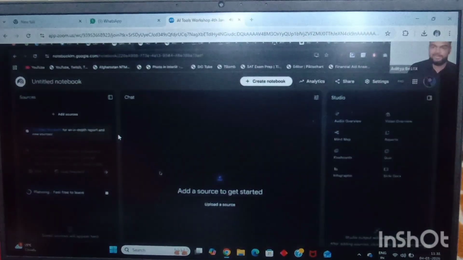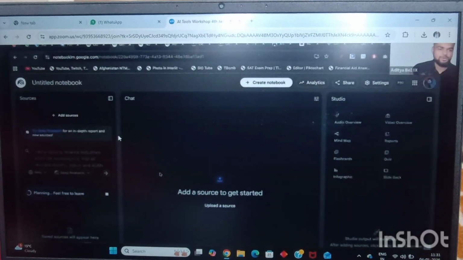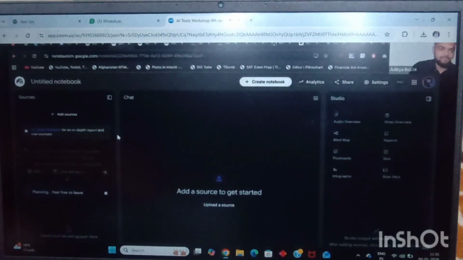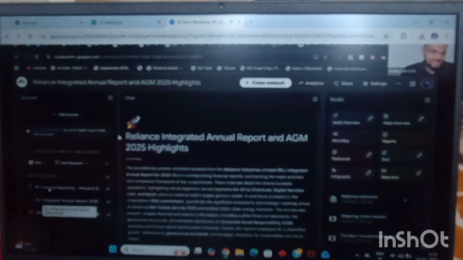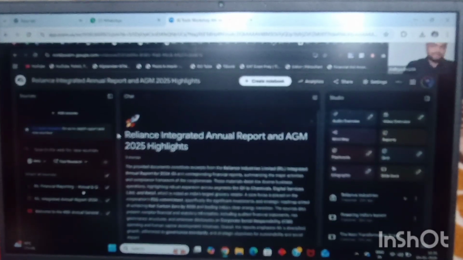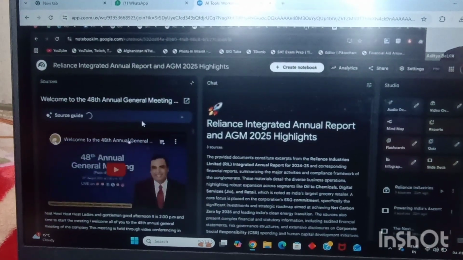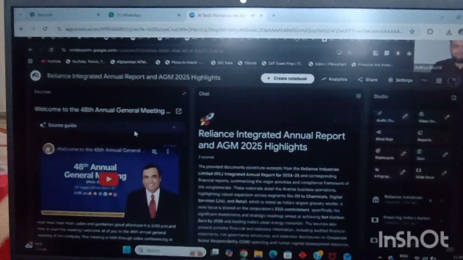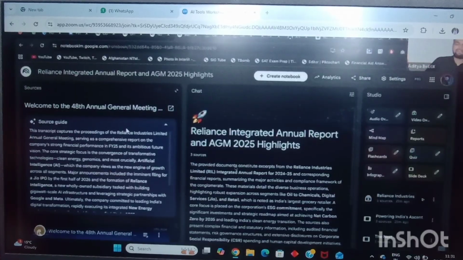I actually use it for analyzing my stocks, going through documentation, or doing any sort of work which I want to. I clicked on deep research, so it will take some time to find all of these files. I have already created one notebook. Here I have uploaded the annual report of Reliance. After that, I have uploaded the quarterly financial report of Reliance, and not only that, I have also uploaded the con call, Mr. Motabhai speaking about Reliance itself. So I uploaded the video, the transcript, everything. What's AGM? Folks, these are technical terms for investing.